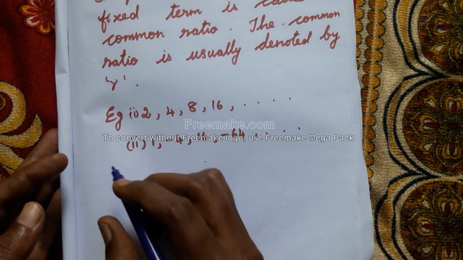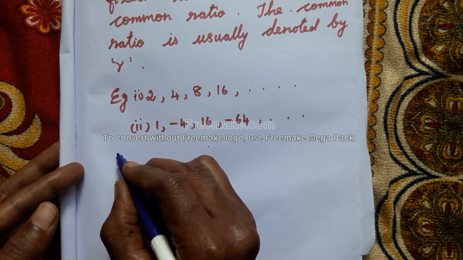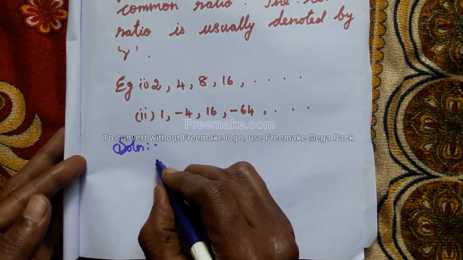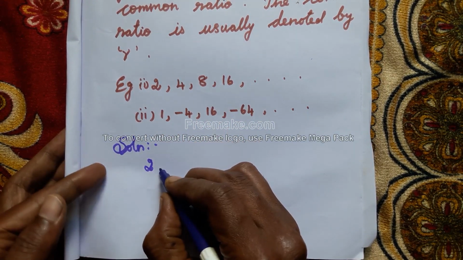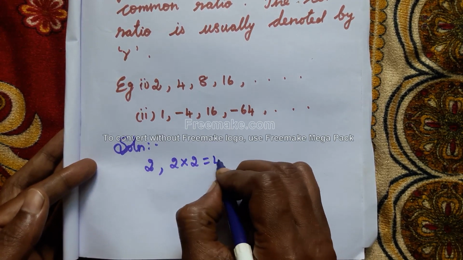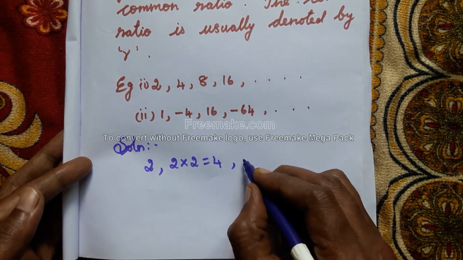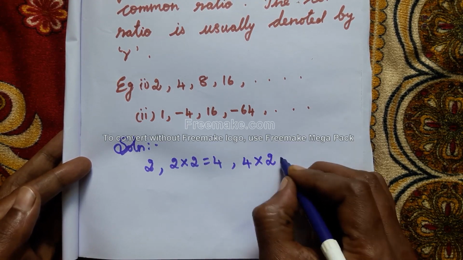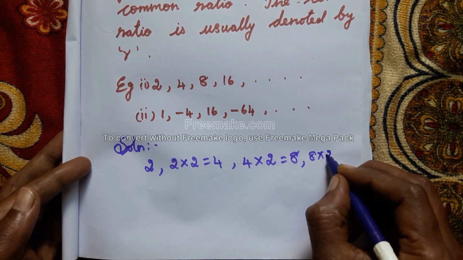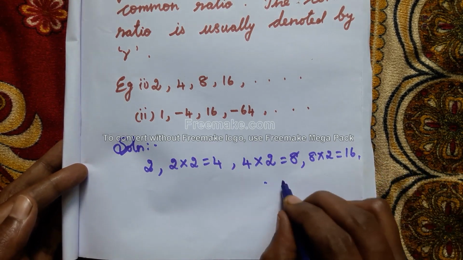How is the first example a geometric progression? I am explaining that. First term 2. Next, 2 into 2 is equal to 4. Next, 4 into 2 is equal to 8. Next, 8 into 2 is equal to 16.